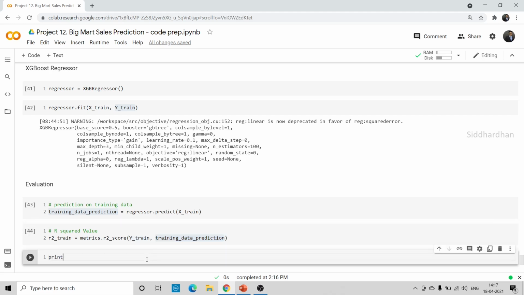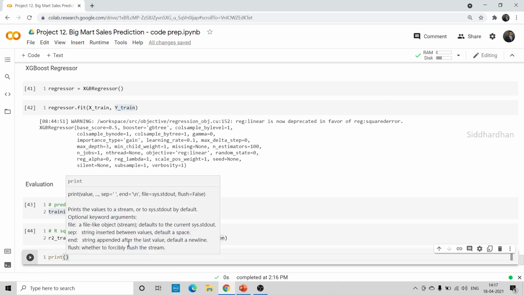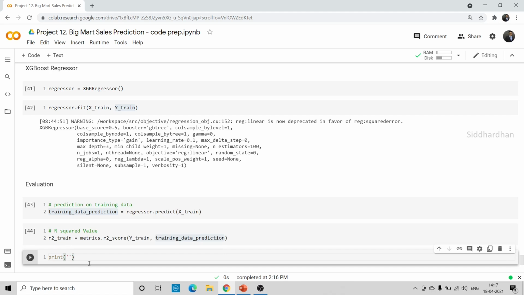Generally we say that if the R2 score value, the R squared value, is close to 1, then it is a good model, maybe more than 0.75 or something, but it is not always the case. The goodness of this R squared value varies depending on the data set. So it is relative to the data we are using. Okay, so print R squared value.